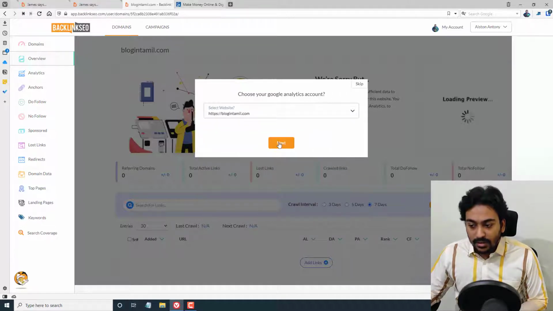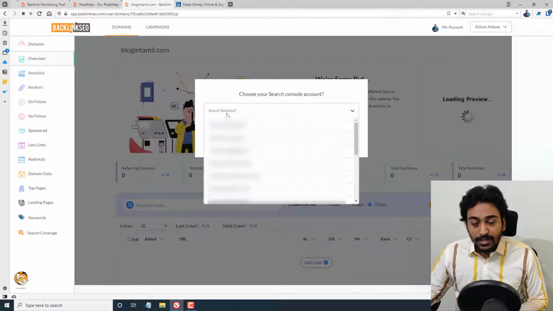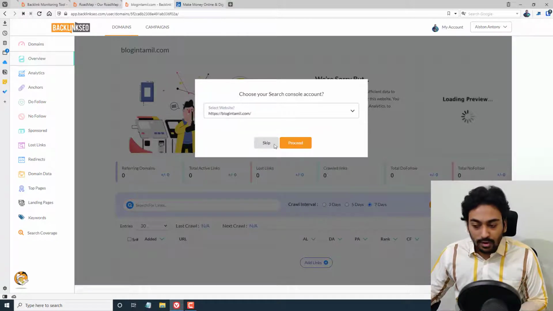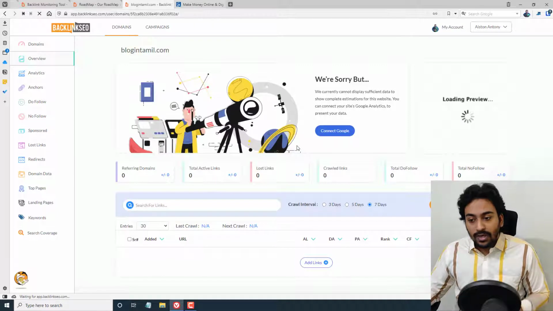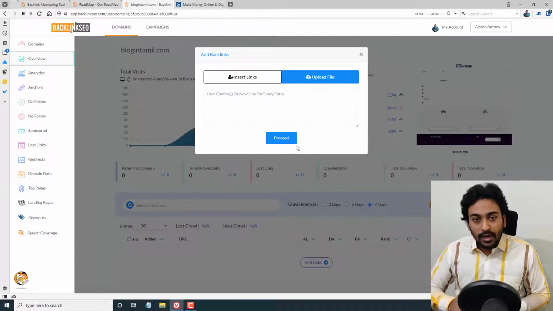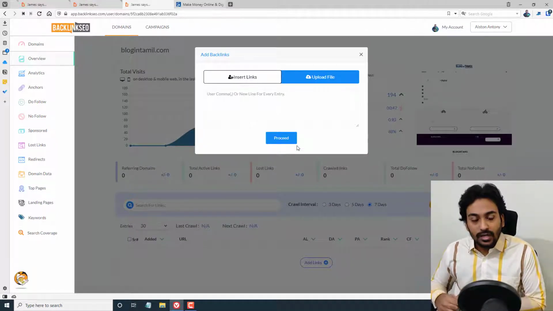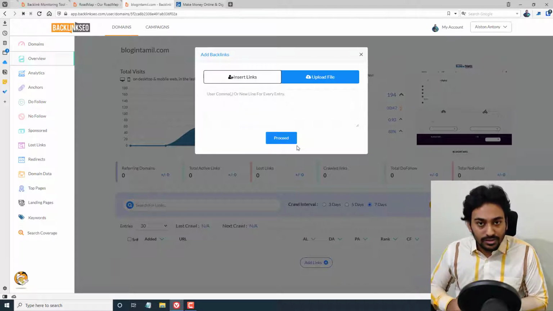I have selected it. Now let me click on next. In next, it's asking to select the website in our Search Console also. So if we have it under a different name, you can choose on a different tab. Now I have selected next, processing. That's it. Now we have allowed the automatic crawler, and we have also allowed it to take data from our own Analytics and Google Search Console.